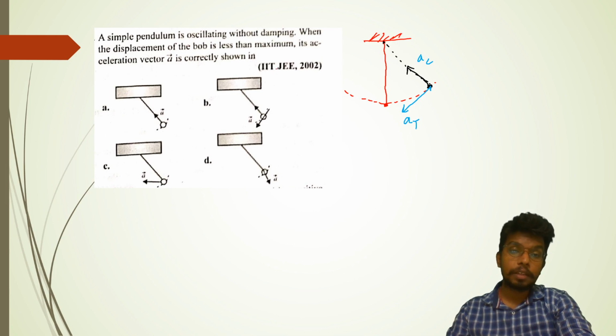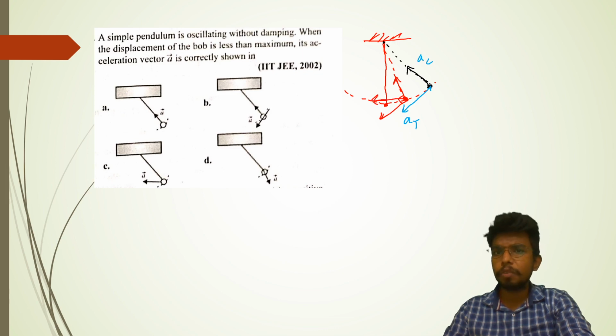The question here is asking, a simple pendulum is oscillating without damping, there is no damping, when the displacement of the bob is less than maximum. That means it is somewhere here. Still the centripetal acceleration and the tangential acceleration will be there. Its acceleration vector A is correctly shown in which figure? Now this is AC, this is AT, they are at 90 degrees with each other, so there will be some resultant for both of these. That should come out to be somewhere around here.